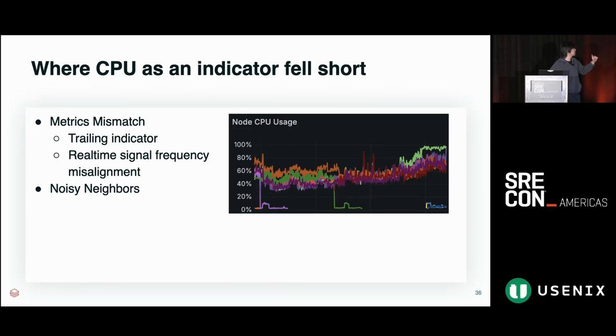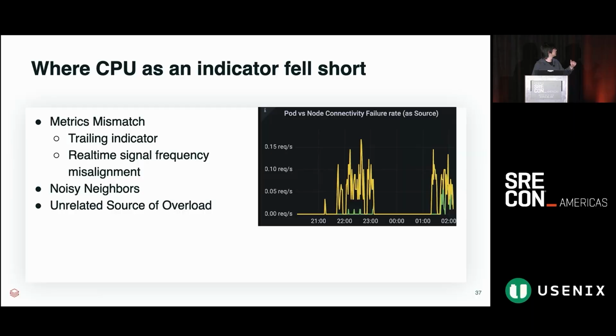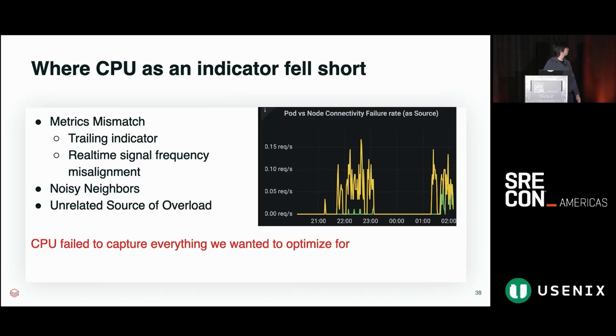And it was blind to other types of problems, such as network blips or logic that wasn't particularly bound to CPU, such as memory usage patterns. And so quickly, we realized that CPU failed to capture everything we wanted to optimize for. And so again, we went back to the drawing board.